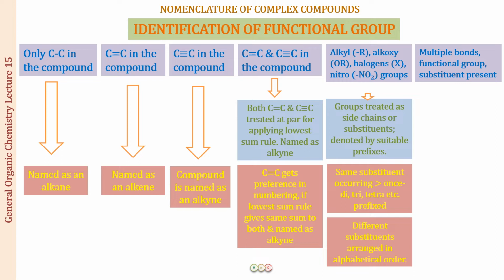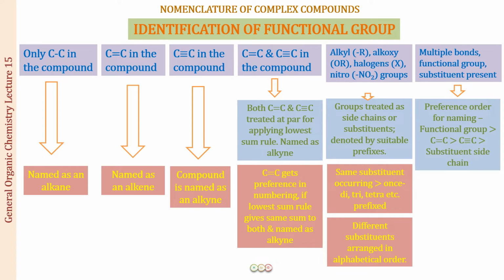When the multiple bonds, the functional group and the substituents are all present together, we give preference in naming first to the functional group, then to the double bond, then to the triple bond, and then to the substituent side chains. So this is as far as the identification of the functional group is concerned. Now let us improve our learning step by step and learn the complete nomenclature for the aliphatic and the alicyclic compounds.